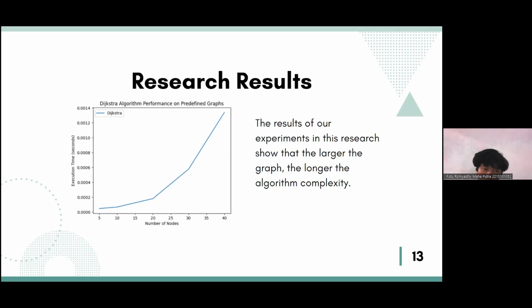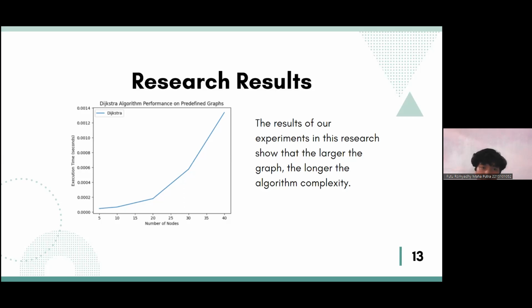As you can see, if the graph is smaller, with fewer nodes or vertices, it is here in this area, and then it goes bigger and longer up to here at vertex 40.